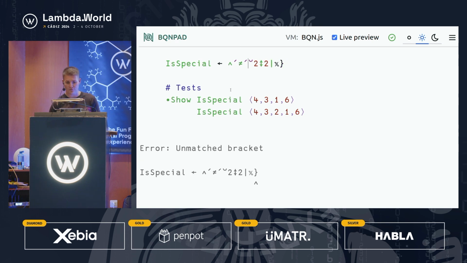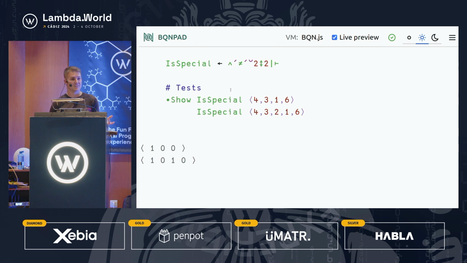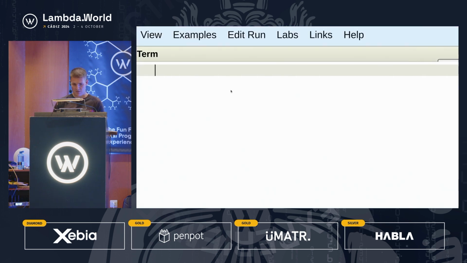So to turn this into point-free, we have to do the same trick we did in Dyalog APL, where we put the identity here. But note that this does not give the right answer. We're expecting a 0 and a 1. What we need to do is break up the forks here with something that's literally called nothing, which is this little dot here. That basically takes what is expecting to be 2 forks and turns it into unary function composition. So this enables you to change the combinator that you're spelling implicitly here. And I think that brings us to our last array solution from this set, which is going to be J.